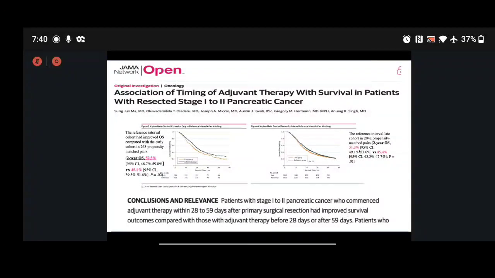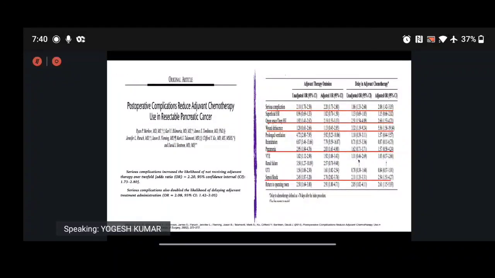So making a point that before subjecting a patient to surgery, with neoadjuvant chemotherapy, a full dose of chemotherapy can be given prior to surgery. Post-operative complications: we all know pancreatic surgeries come with their own set of complications, and post-operative complications will reduce the administration of adjuvant chemotherapy.